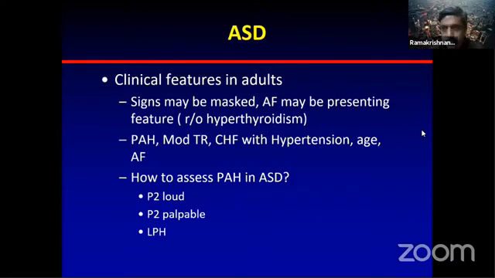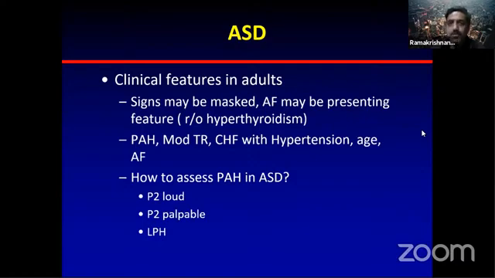You find a large heart, you think there's a large flow, but you don't find an RV S3 or a flow murmur, the ejection systolic murmur across the pulmonary area. You start suspecting PH. You understand what I'm saying? ASD, cardiomegaly, a large heart, lots of symptoms in the absence of cyanosis. If there is cyanosis, it's simple and easy. In the absence of cyanosis, you should start thinking in terms of PH.